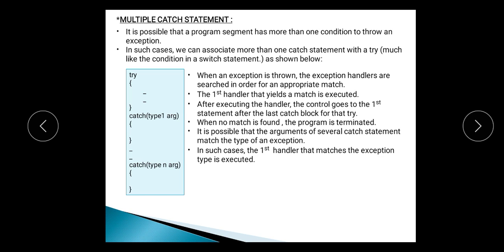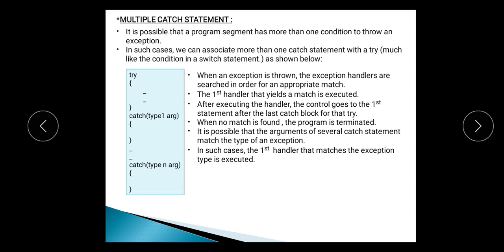If we are throwing the integer exception, it will be caught by the first block. If we are throwing a different exception, it will be caught by another block. When an exception is thrown, the exception handlers are searched in order for an appropriate match, that is, which type of exception is generated. If it is an integer, then it will try to find the catch block with the integer exception. The first handler that yields a match gets executed. After executing that handler, the control goes to the first statement after the last catch block following the try block. When no match is found, the program is terminated.